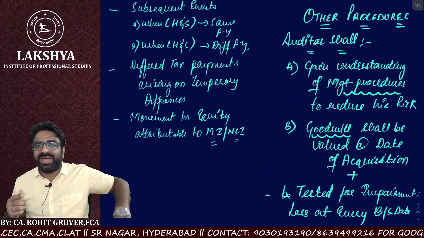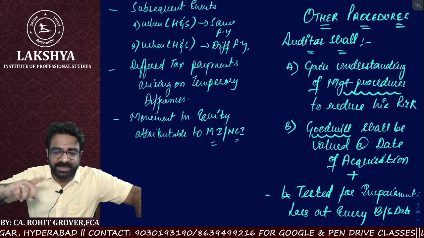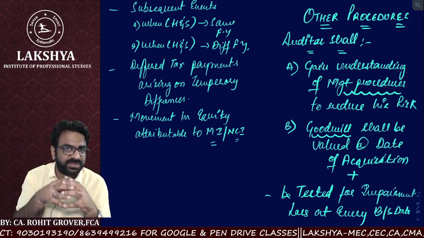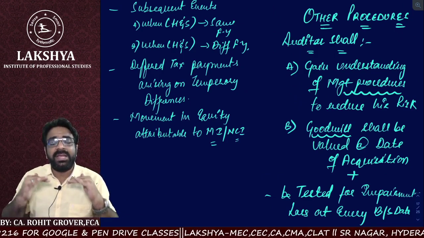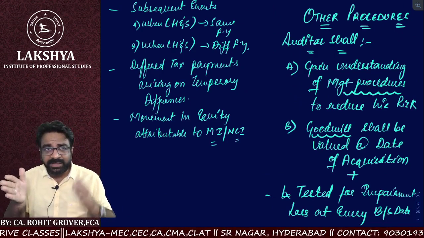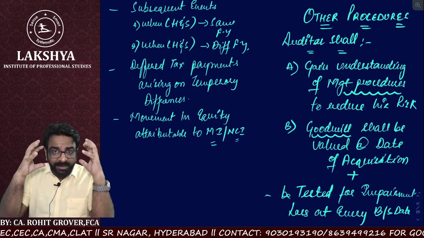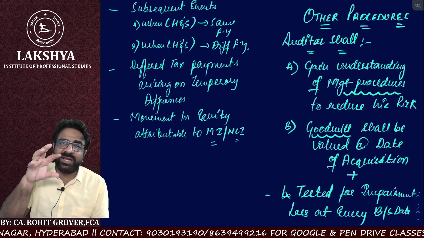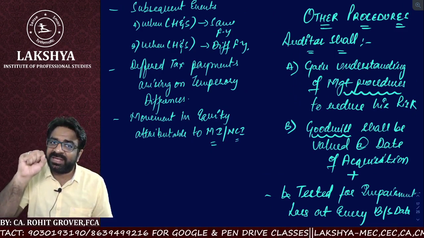But the auditor also has to understand the management procedures of doing the consolidation adjustment. If his procedures are a little bit matching with the management's process of doing the consolidation adjustments, then there is less room for risk. But if he is thinking this should be done in this way and the management is doing it in another way, then the risk of material misstatement is there. So it is very much necessary for the auditor to have a knowledge of the management process also while checking the current consolidation.